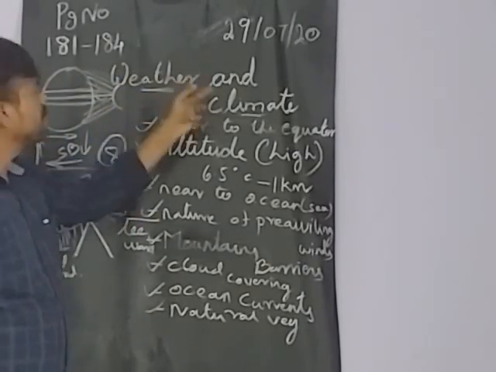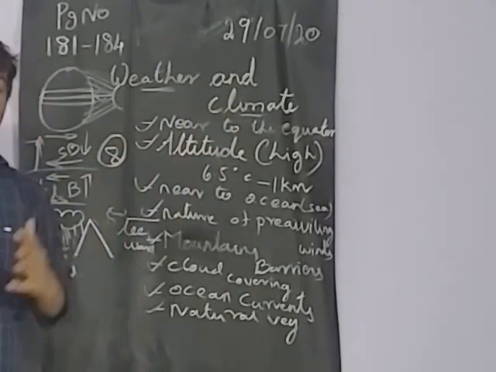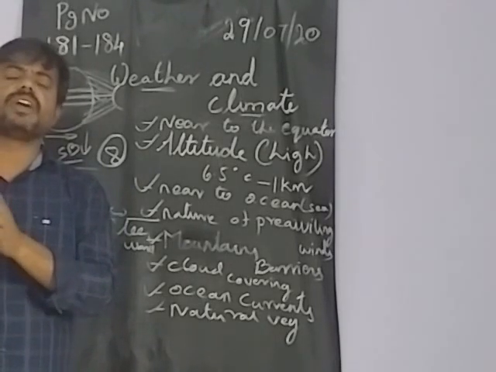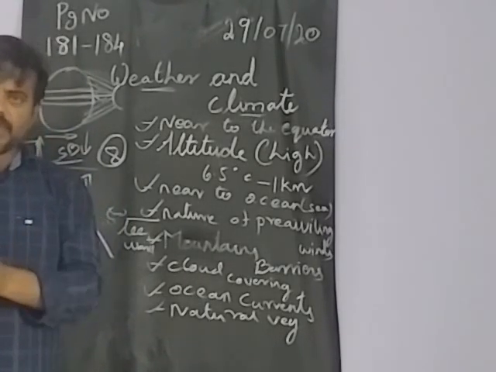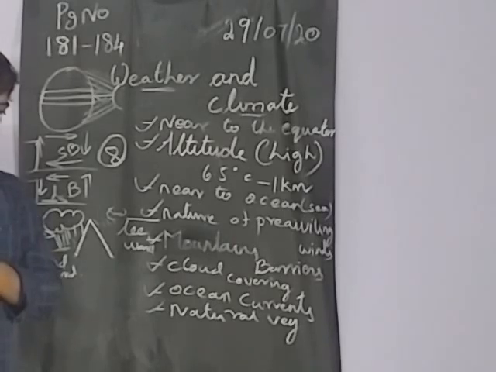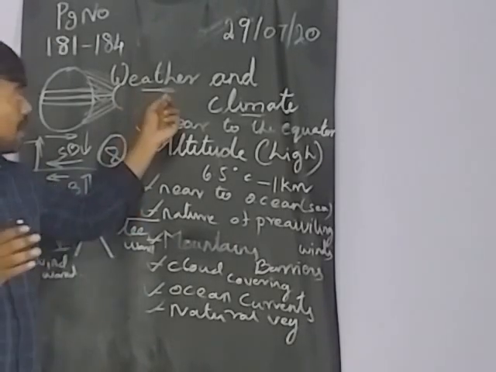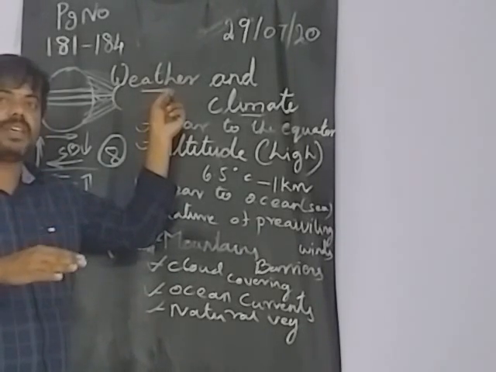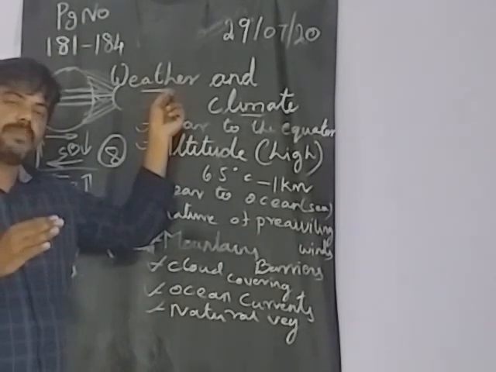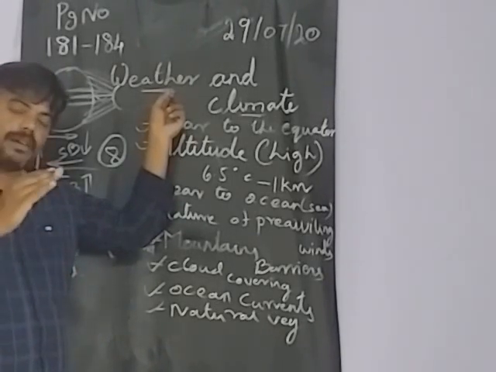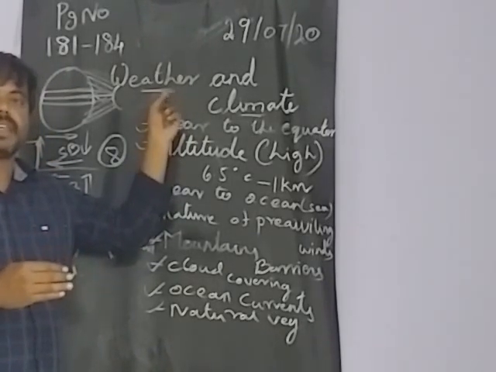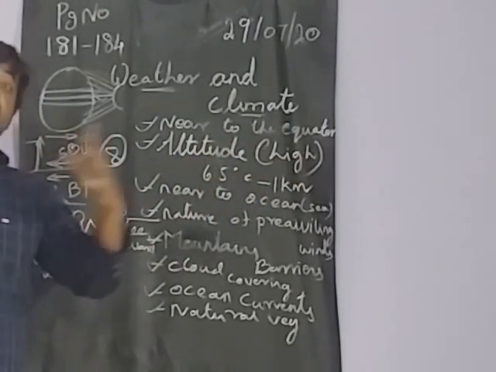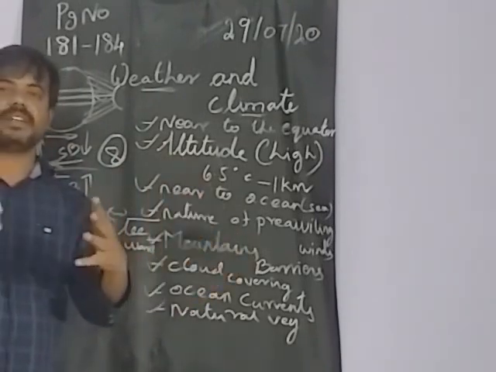Now we have some differences between weather and climate. How can we differentiate them? It is simple. Weather is the study of observation of a short time and a small area, the observation of that particular time at that particular area alone. How is the weather? Climate is the observation of the average conditions over a long time and a larger area. This is the first difference.